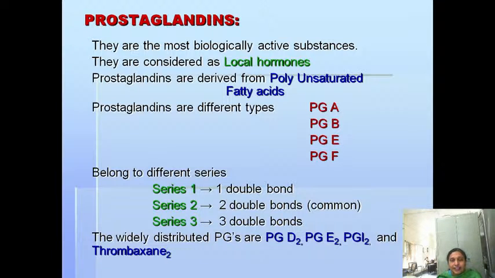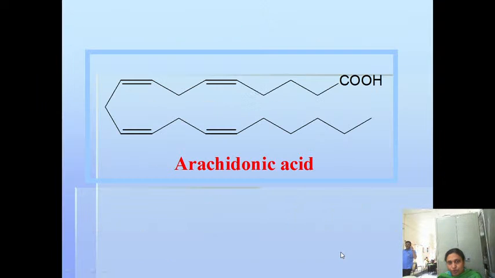There are different series, 1, 2, 3, based on their double bonds. If one double bond is there, they come under series 1. If 2 double bonds are there, they come under series 2. And if 3 are there, they come under series 3. The most important existing ones are prostaglandin 2, that is 2 double bonds. The widely distributed prostaglandins are, please note down, PG, that is prostaglandin D2, E2, I2 and thromboxane 2.